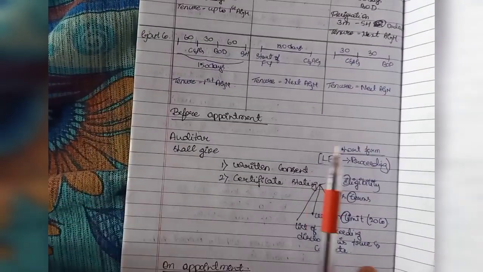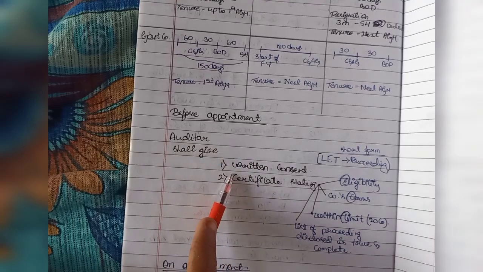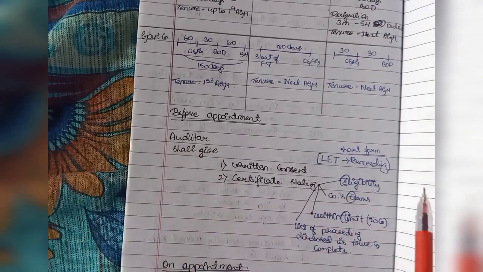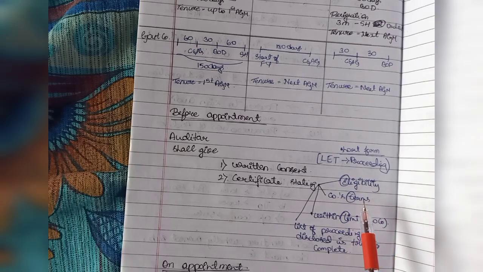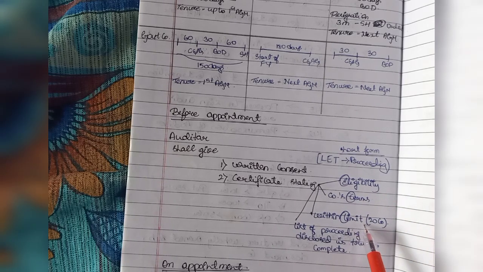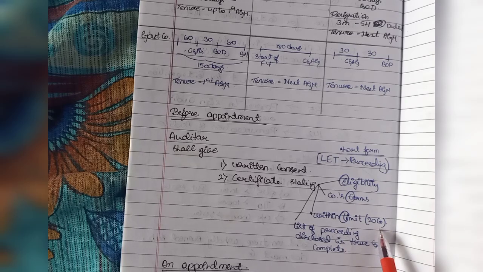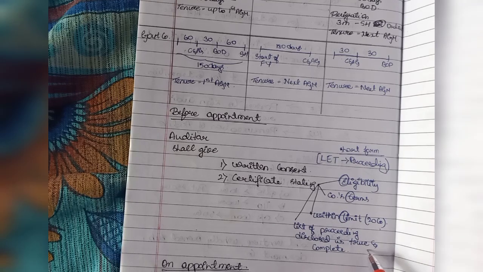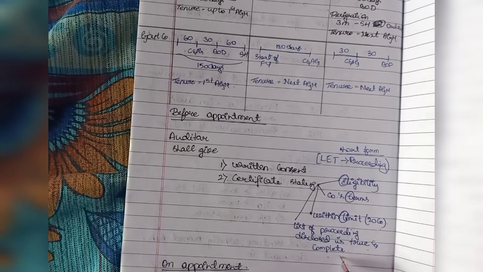Before appointment, the auditor shall give written consent and certificate stating eligibility, that the company's terms and conditions are followed, that he is within the limit, that is 20 companies, exceeding 1 person, dormant, etc. companies, and that the list of proceedings disclosed is true and complete.